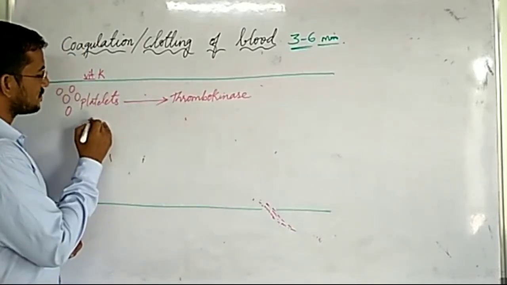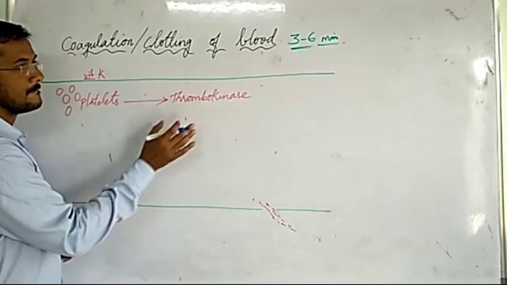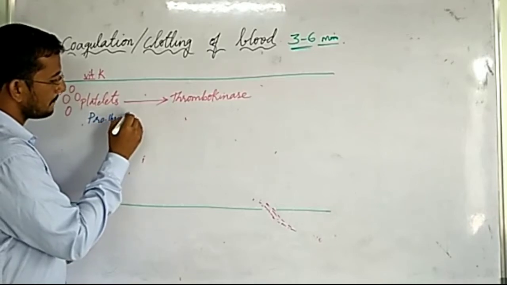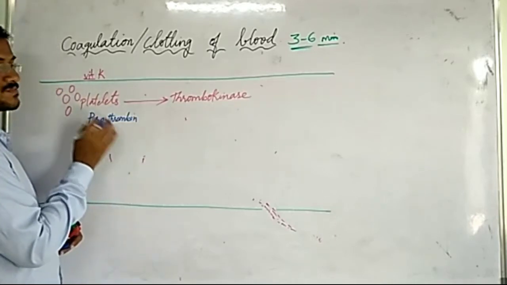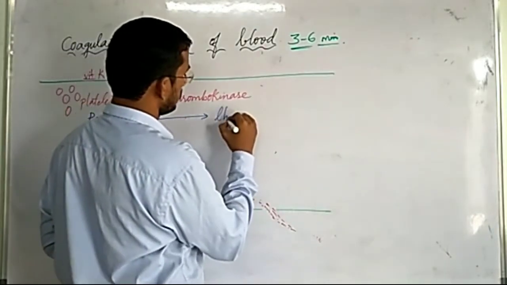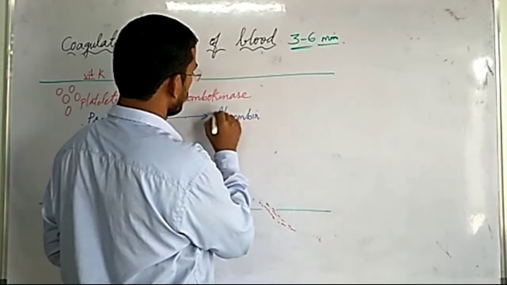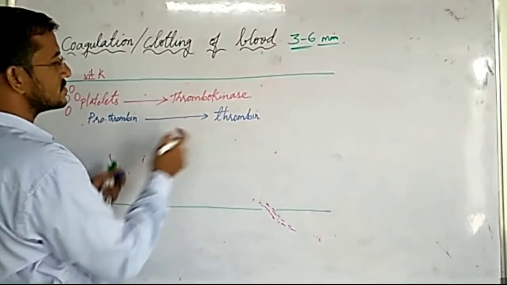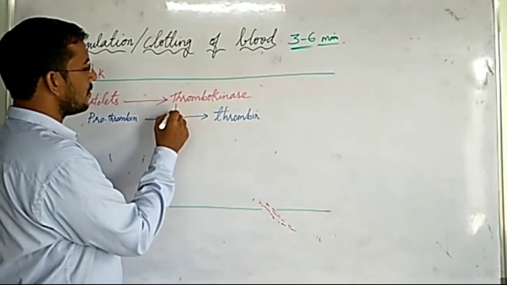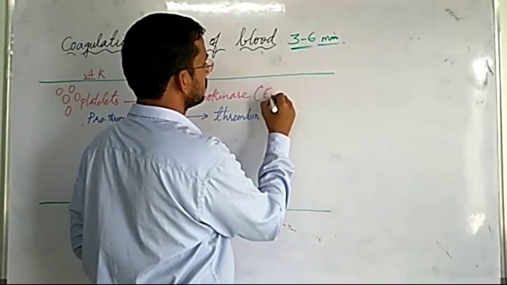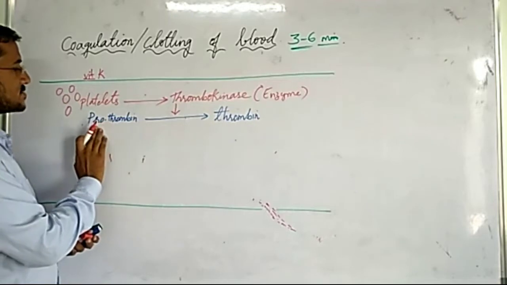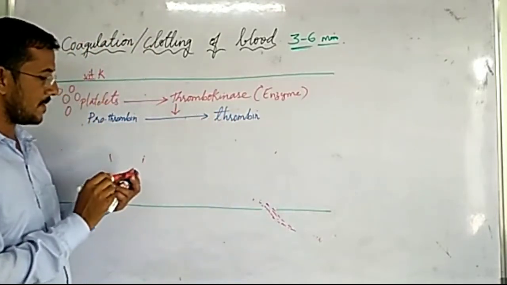Prothrombin is a protein which is present in the blood. Prothrombin is converted into thrombin with the help of the enzyme thrombokinase.